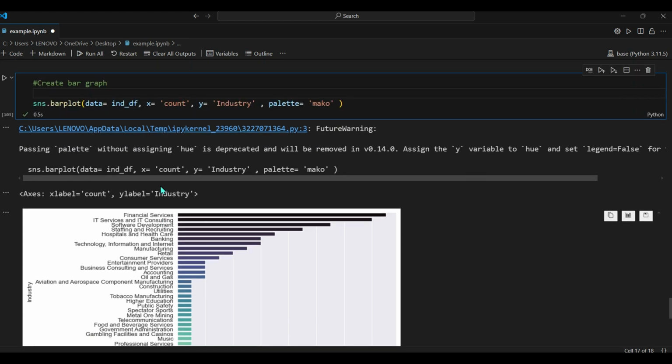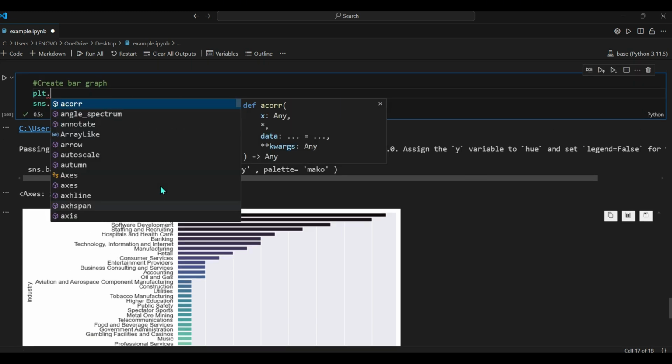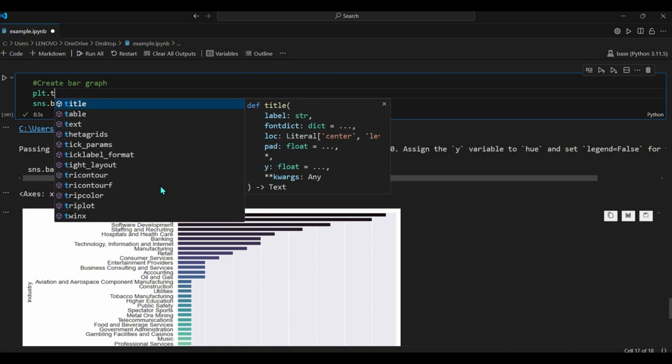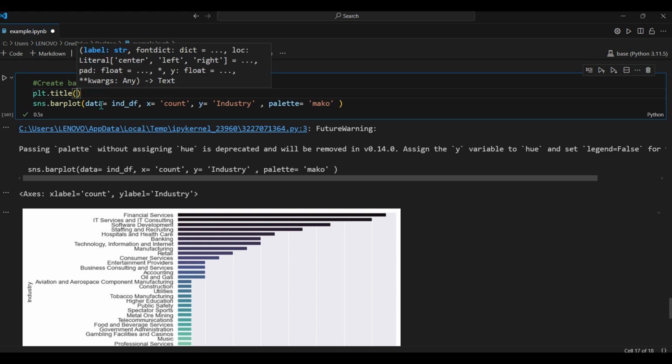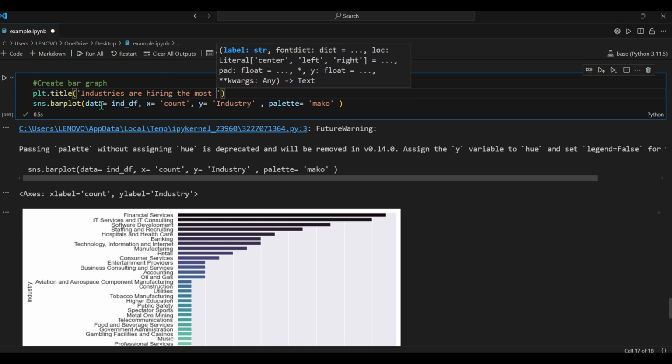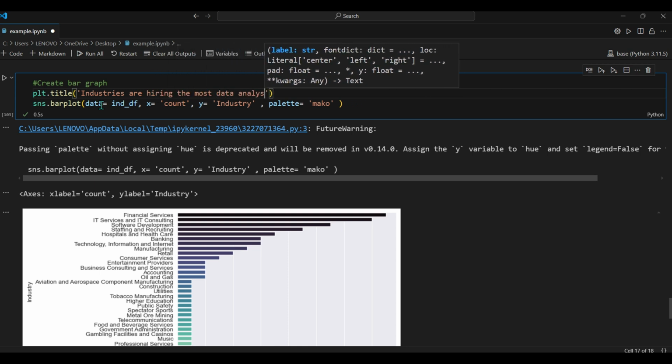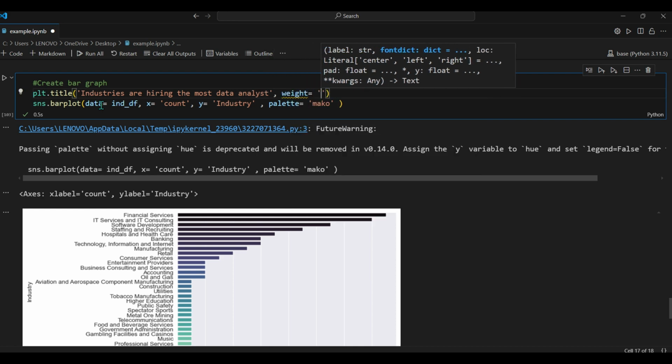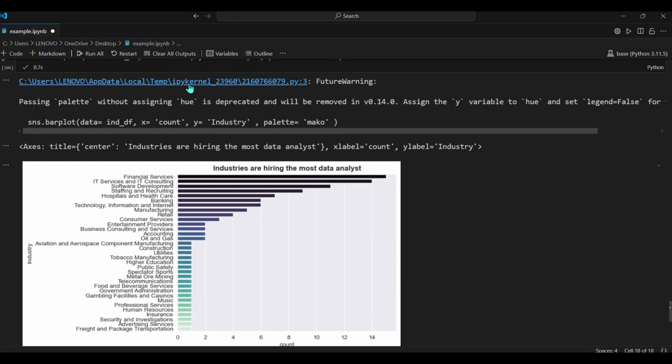It seems to be missing a title, so let's add one. I will call plt, which means the matplotlib that we imported earlier. Let's say industry hiring most data analysts, and let's give it in bold format. Run it again. Yep, looking fantastic, guys.